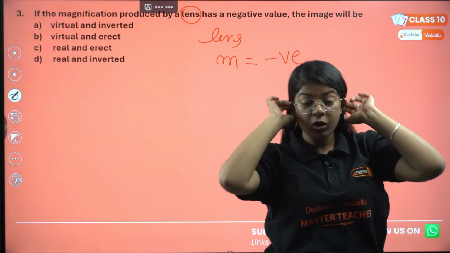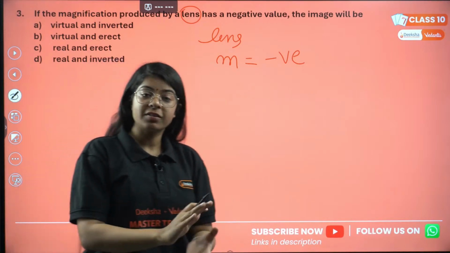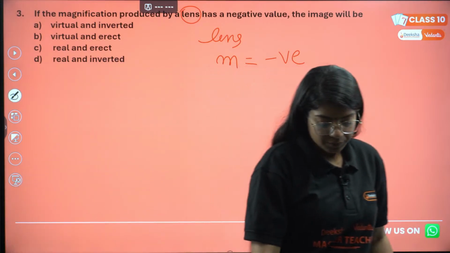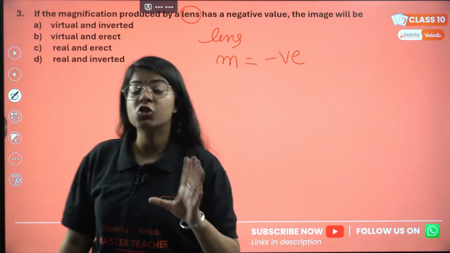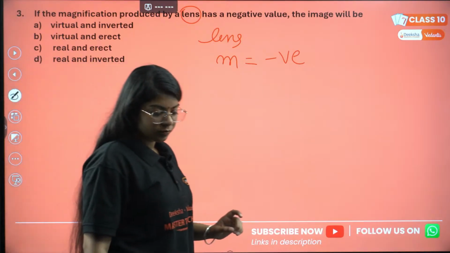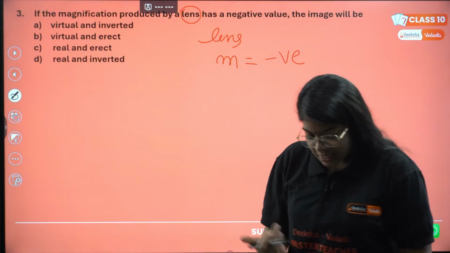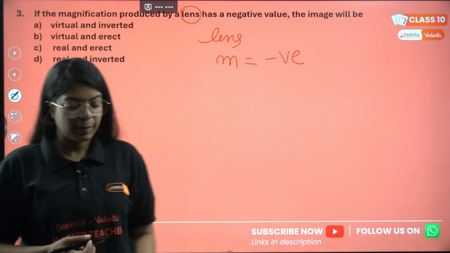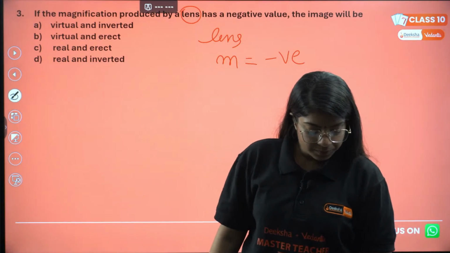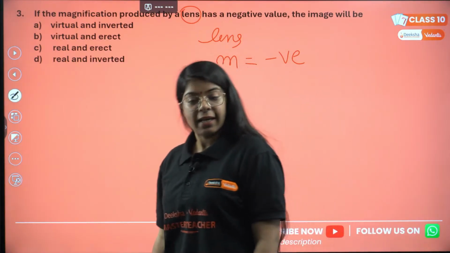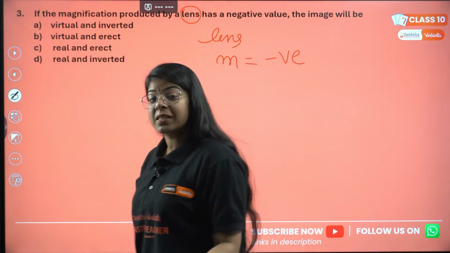Arjun is saying red. No. They asked which color will scatter the most. So red will not scatter, blue will scatter, okay? Blue has a comparable or smaller wavelength, so blue will scatter the most. This is for 10th class CBSE Boards Physics. We are studying the light chapter today. Arjun is saying real and inverted. Anyone else? Of all the people present in the live, I want you to answer.